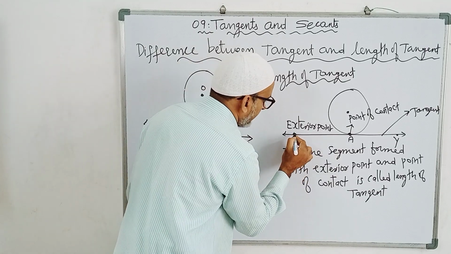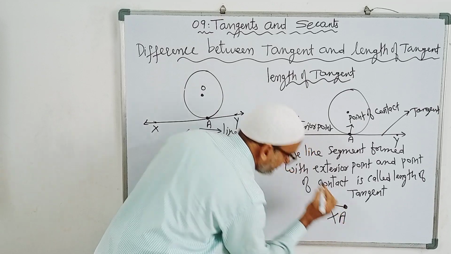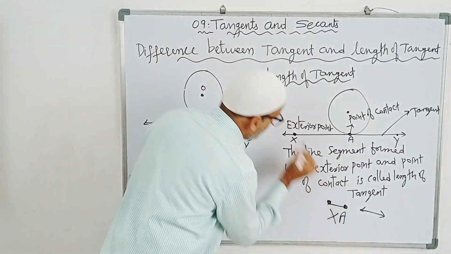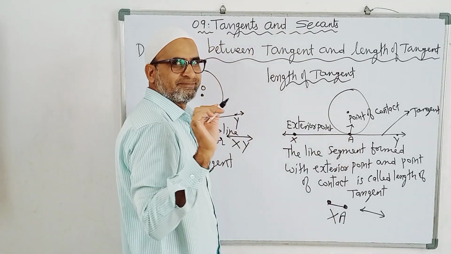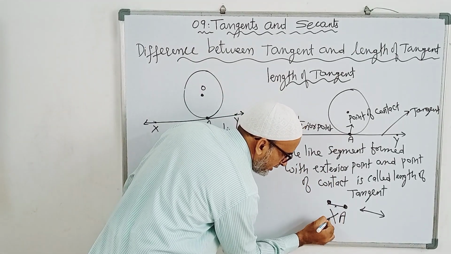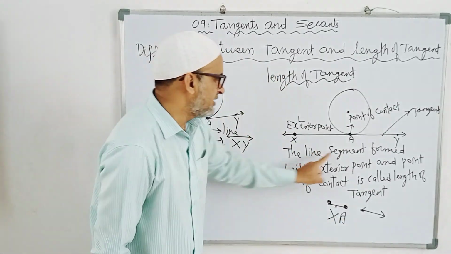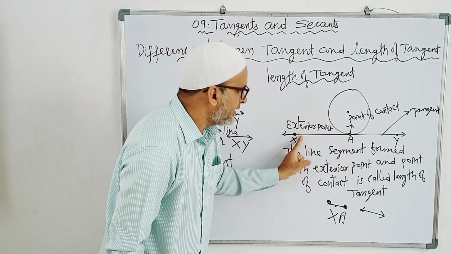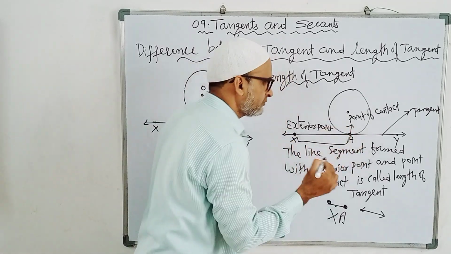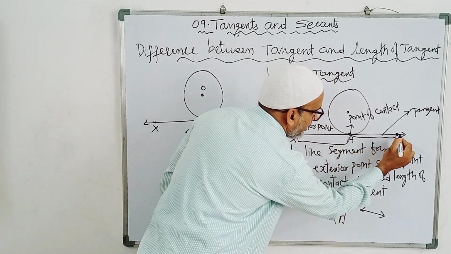That means X to A. This is the line segment. Don't get any confusion. If I draw like this, this is a line. It will be extending. This is not extending. From here it is starting, it is ending here. So this is the line segment. The line segment is formed from the exterior point to the point of contact. So length of tangent means the line segment formed with the exterior point and point of contact. This is called length of the tangent, from here to here. Suppose from here to here, this is also the point A Y or Y A.